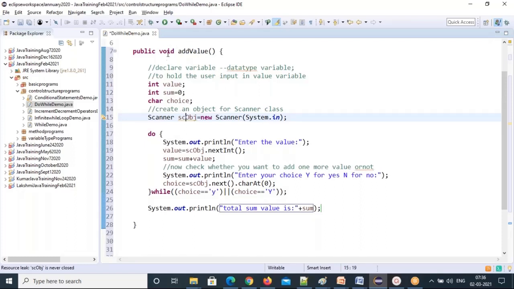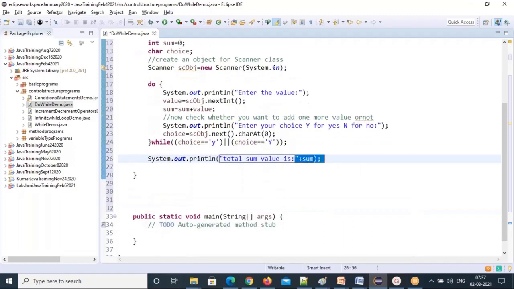That's what I used here. I declared them on top, inside the method above the block, and I'm using them wherever I need them. This is the sum variable I'm using here, and here also. So this is the do while loop, a very simple one.